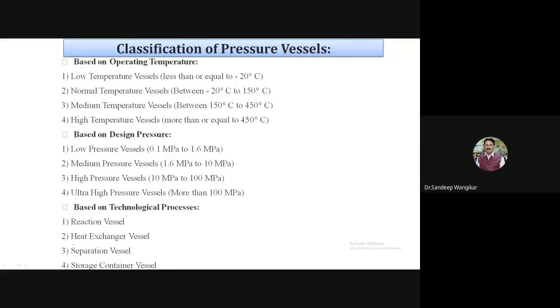Based on the technological process: reaction vessel, heat exchanger vessel, separation vessel, storage container vessel. Based on the technological process means what the pressure vessel is intended for, what it is made for. If it is made only for storage purpose, the liquid, the water, the gas, and other things, just storing in it, then it is a storage container or storage vessel. Then if any chemical reaction or any nuclear reaction is happening inside the vessel, then it comes under the reaction vessel. Then heat exchanger vessel.